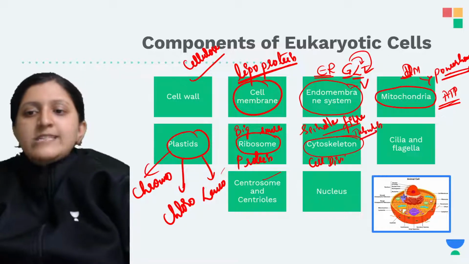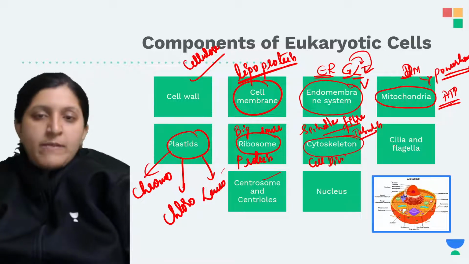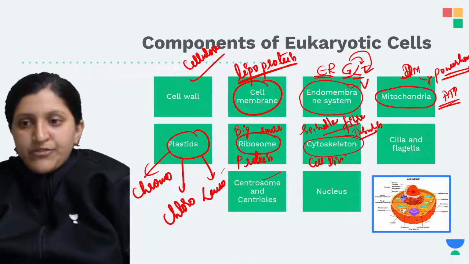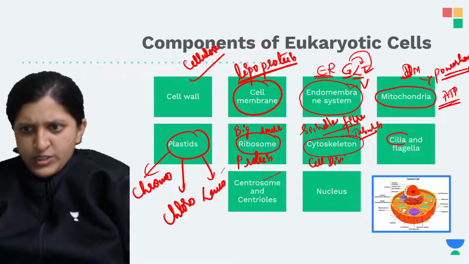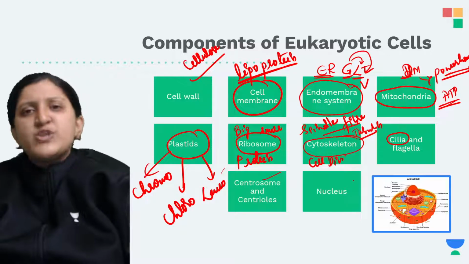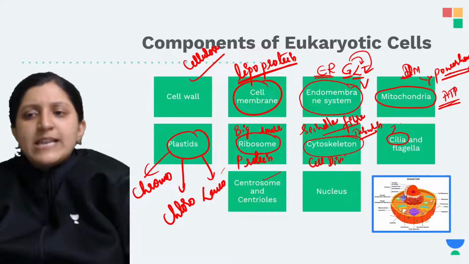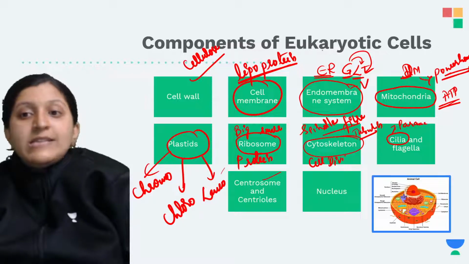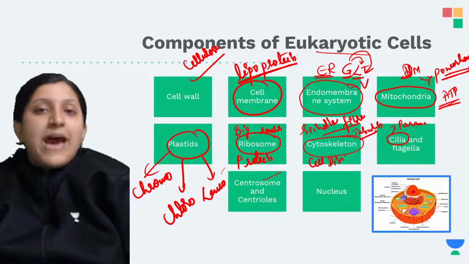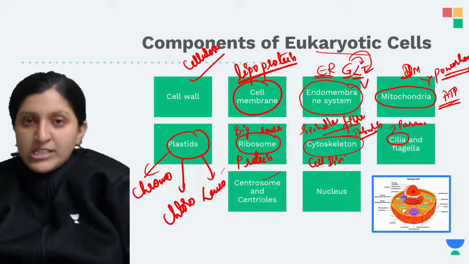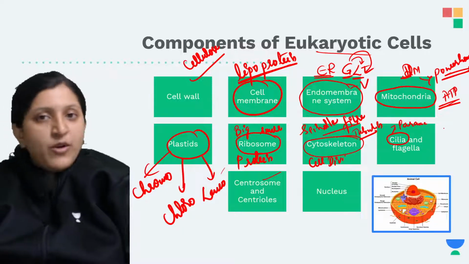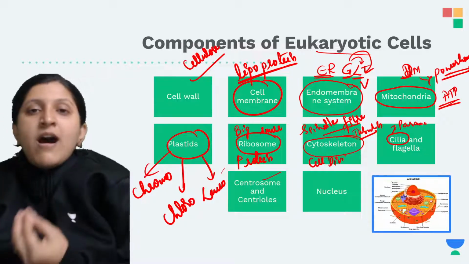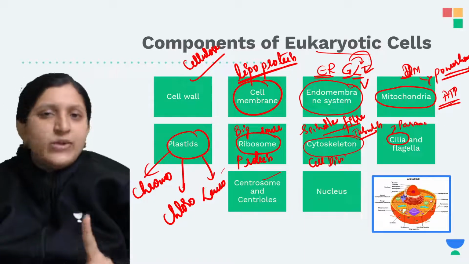Then some of the organisms, if we mention, there is paramecium and there is euglena. Paramecium has cilia. It is a eukaryotic cell, because paramecium belongs to the kingdom Protista, and all Protista organisms are eukaryotic in nature, but they are unicellular.